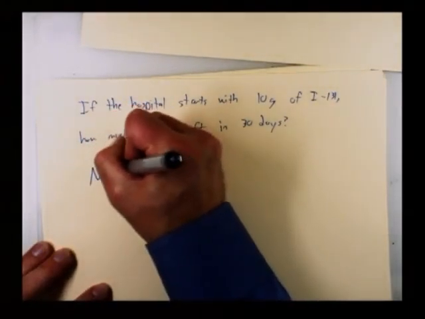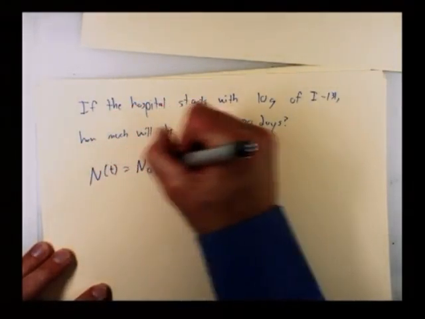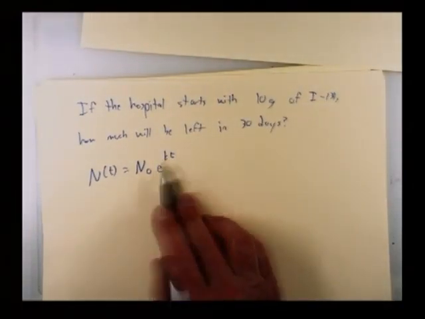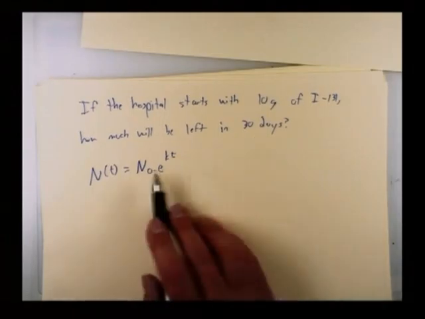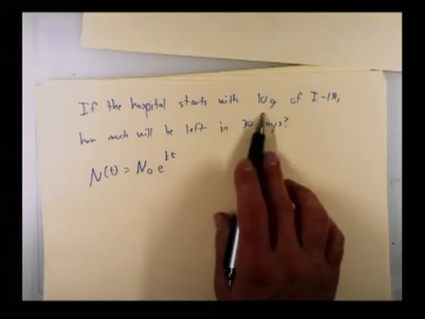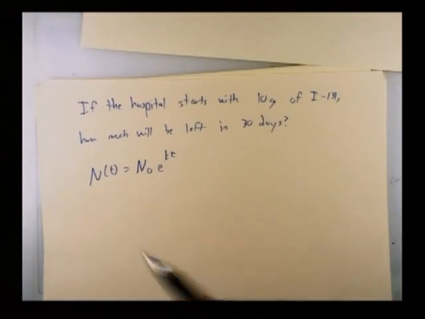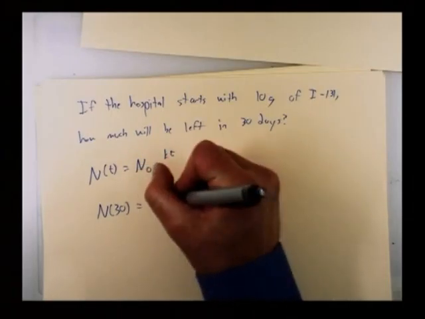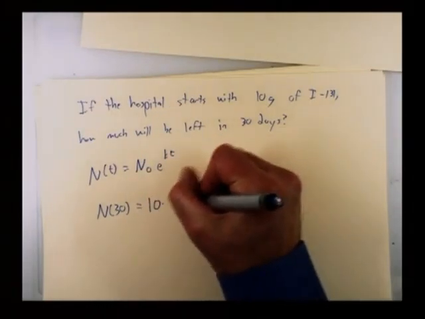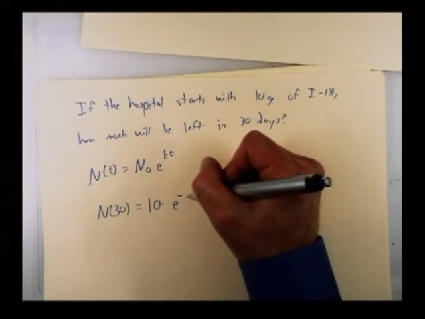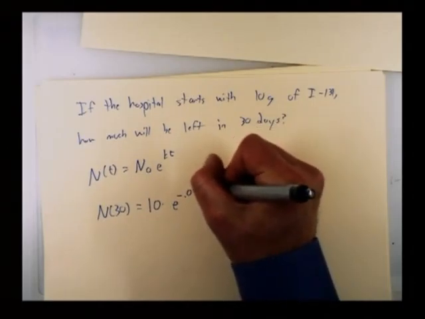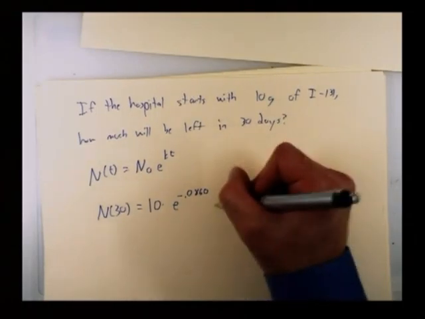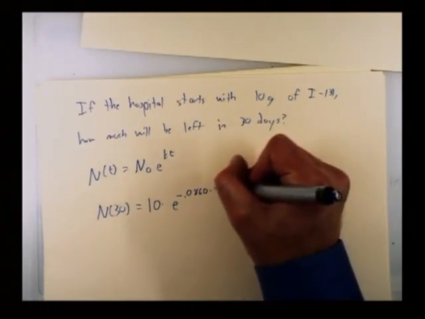I know my equation is always, and I'm going to keep writing this just so we remember, this is the equation that solves all of these problems. I now know k, I know the time I'm interested in, which is 30. I know my initial value, 10 grams. What I want to find is how much there will be left. So N of 30, the thing I'm trying to find, is equal to 10 times e to the negative 0.0866, I believe, was our number, times 30.